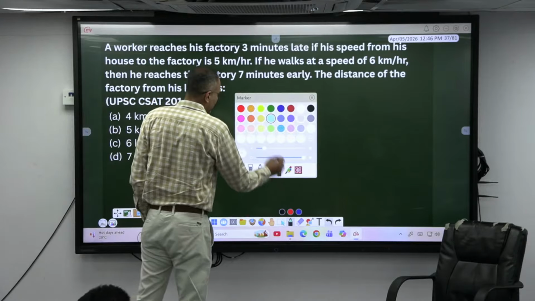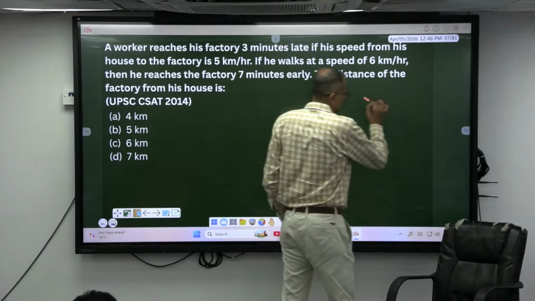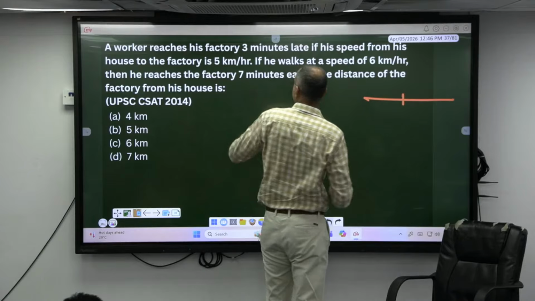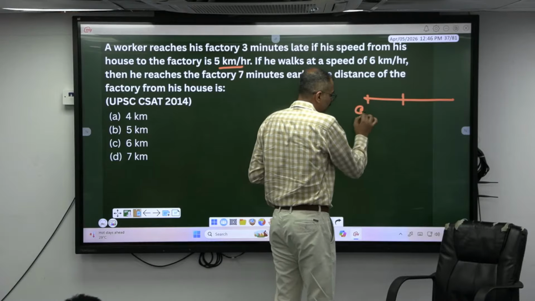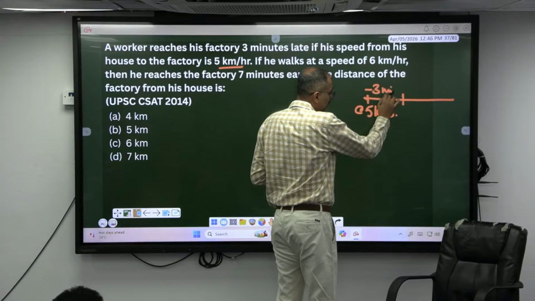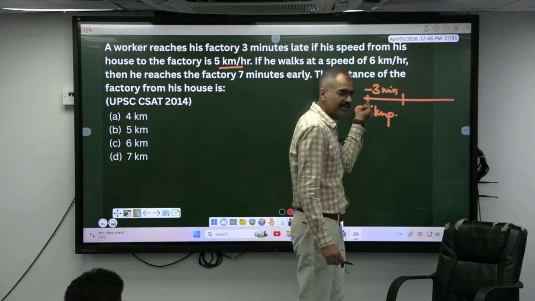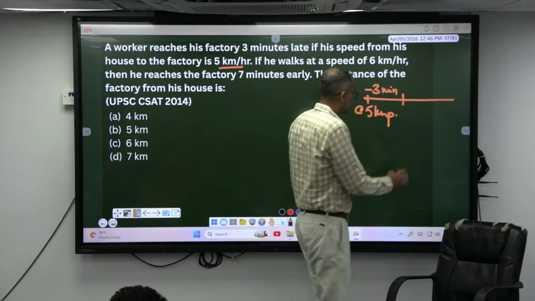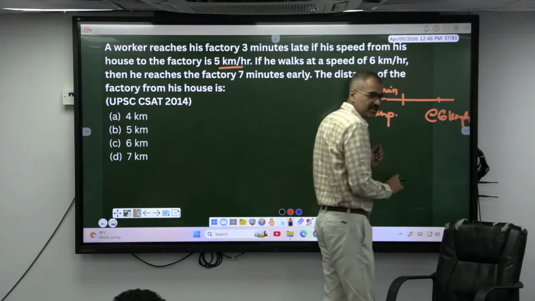Okay, look here everyone. See, this is the actual time of reaching the office, but initially he traveled at what speed? 5 kilometers per hour. When he traveled at 5 kilometers per hour, he reached office at what time? 3 minutes late. For example, if it was supposed to be 10 a.m., he is reaching at 10:03 a.m. Second time, he traveled at what speed? 6 kilometers per hour. Is he reaching on time? No.